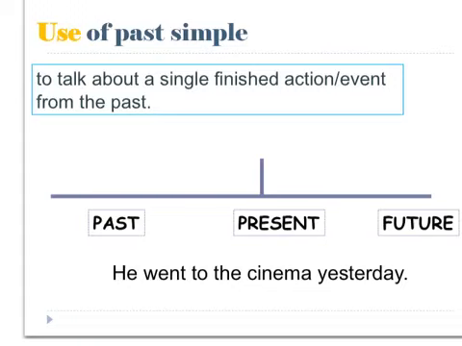When do we use past simple? We can use it to talk about a single, that means one, finished action or event from the past. For example, he went to the cinema yesterday. We can show the action with an X. If this is the present, then the action, went to the cinema, happened yesterday. It's an action that started and finished in the past.